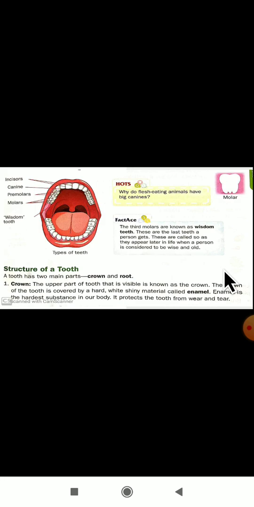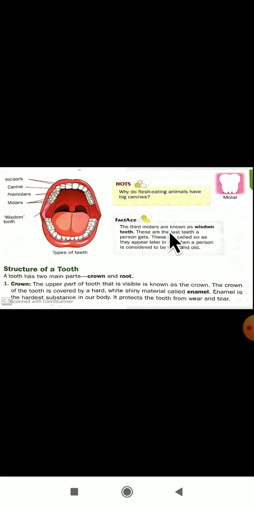Dear students, this is the types of teeth diagram: incisors, canine, premolars, molars, and at last we will be having wisdom teeth, and that wisdom teeth will come between the age of 17 to 25 years. Okay. Next here they have given a fun fact.